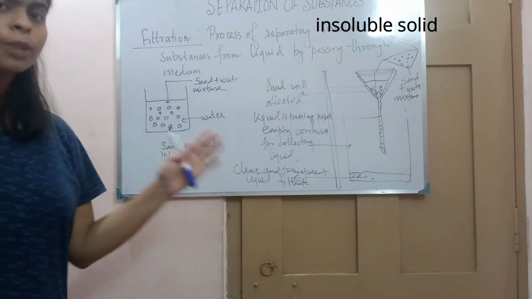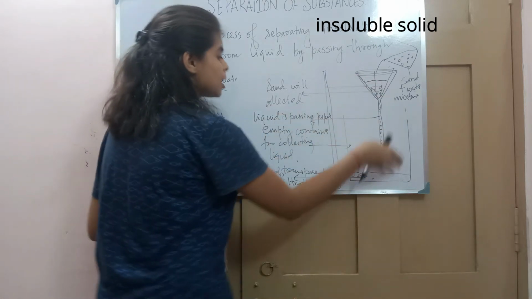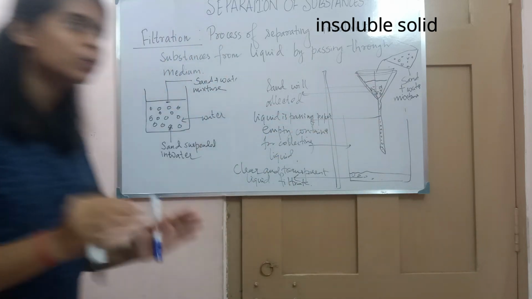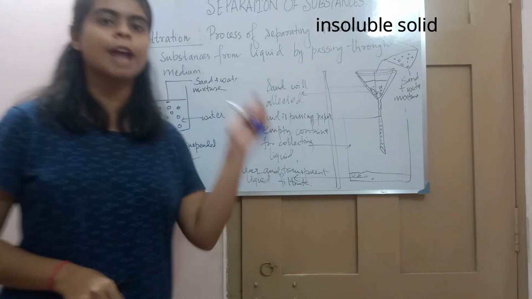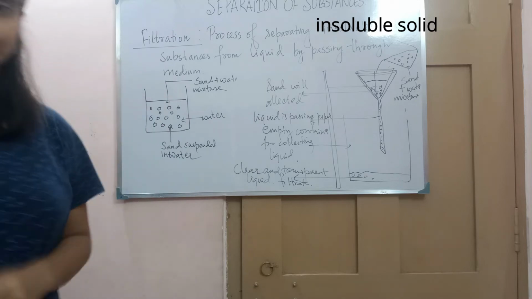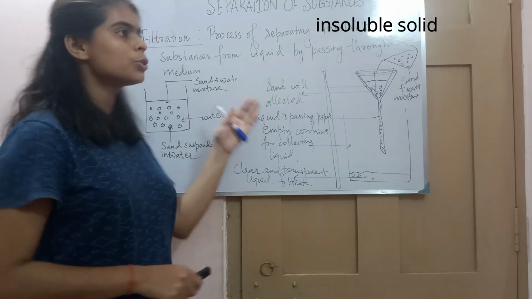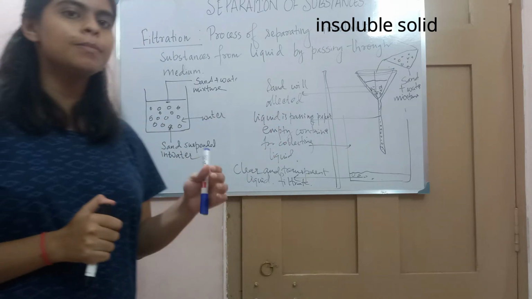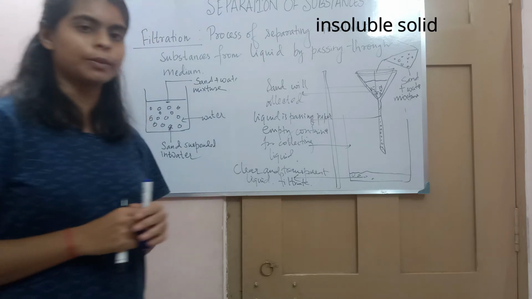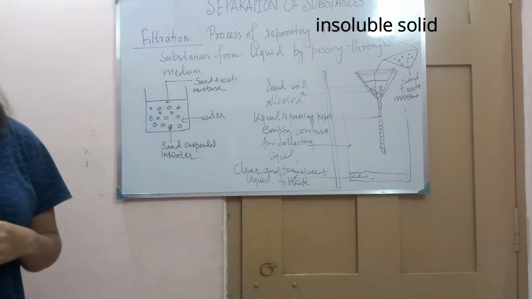And what is filtrate and what is residue? The filtrate is that which passes through the medium, through the filter paper, and is collected in another container. And what is residue? The residue is that which cannot pass through the filter paper and is left on the filter paper.